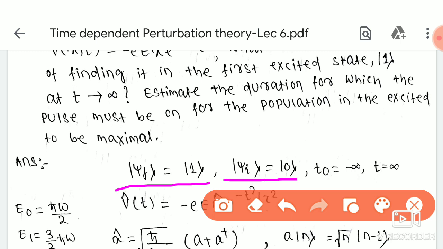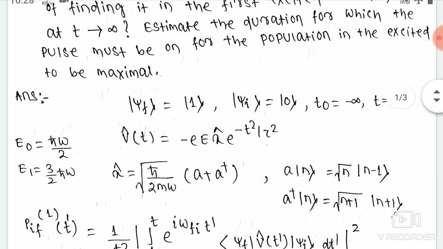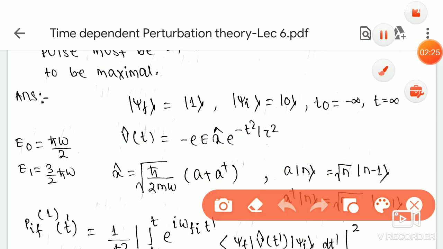The initial time t0 is equal to minus infinity, and the final time t is equal to plus infinity. This is the perturbation term: V cap of t is equal to minus e x cap exponential of minus t square by tau square.